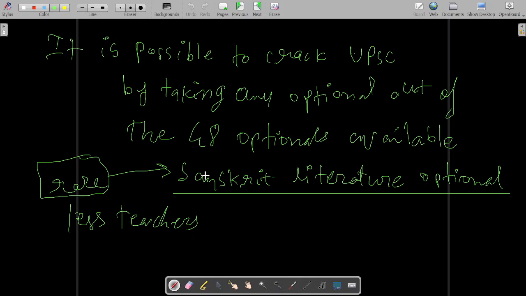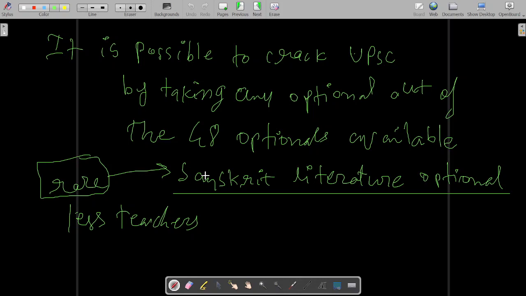For example, if you want to take Sanskrit literature optional but no teachers are available, and you have interest in Sanskrit, then go for Hindi literature optional instead. A person having interest in Sanskrit will also get interest in Hindi, because Hindi is derived from Sanskrit, and lots of teachers are available for Hindi literature optional.